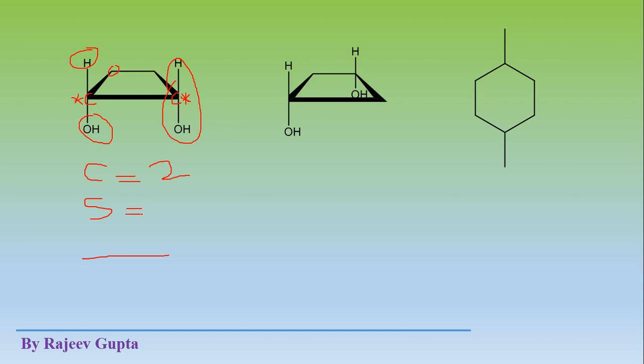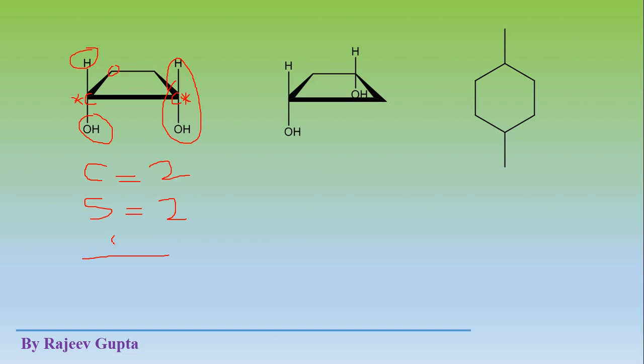Now stereo centers. Both chiral centers will also be stereo centers because all chiral centers are stereo centers. So there are 2 stereo centers. No other stereo center is present in this molecule. This methylene group cannot show any type of isomerism when we interchange groups on it.